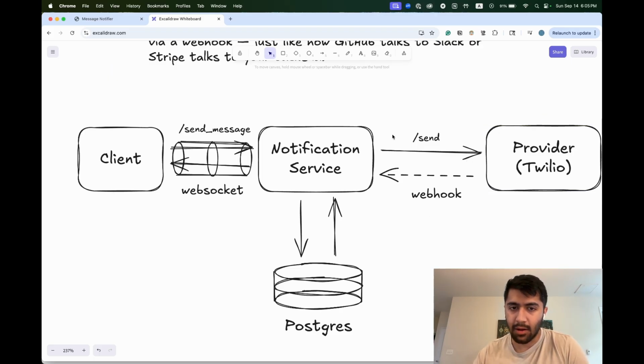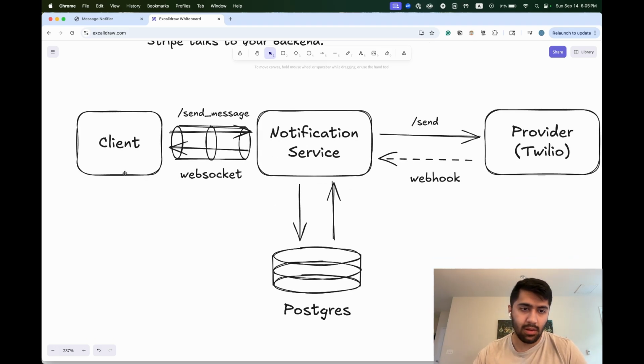And then at some later date, the provider will call the webhook callback provided by our notification service and notify us that your status has been completed, or maybe there was an error, and we can update the database. And similar to a webhook, we'll use a WebSocket, or a similar idea, where once the delivery status is updated, our status can move through the WebSocket back to the client.